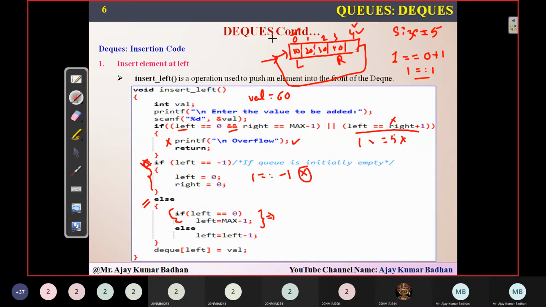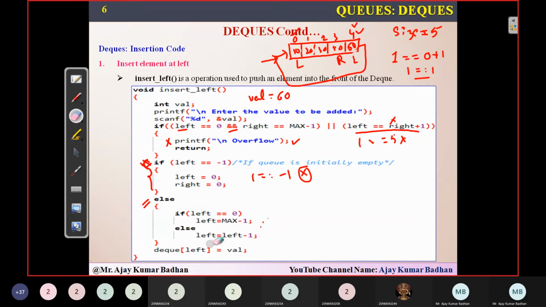If left is equal to 0, it means it is a pointing index and there is no space available. So simply what it does is left equal to max minus 1. Obviously rear will not be pointing there. So left will be coming to this particular location and you will be simply inserting this element here. Okay, this is the way this if condition executes.